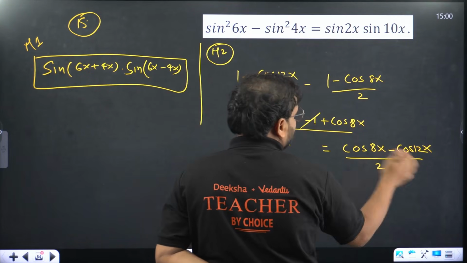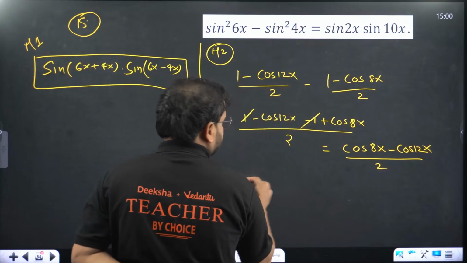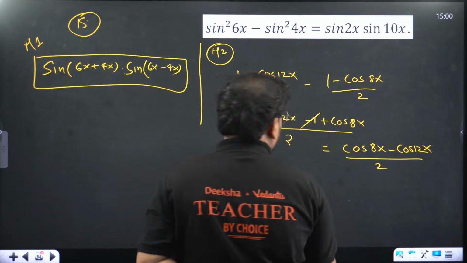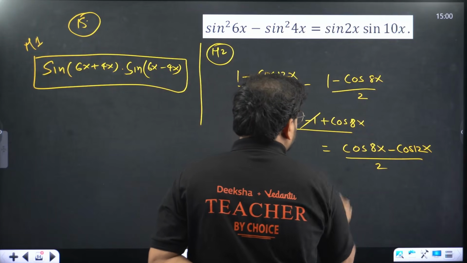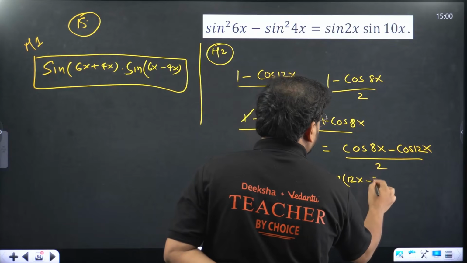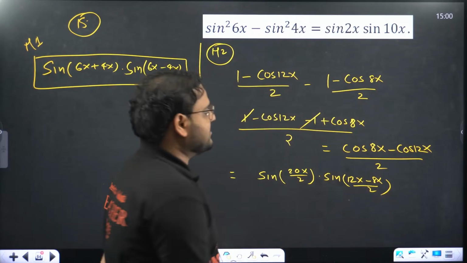Cos A minus cos B. This will become, one second, sine of sum of the angles, 20x by 2, into sine of difference of the angle, 12x minus 8x by 2. Sum of this is 20, difference is 4 basically.